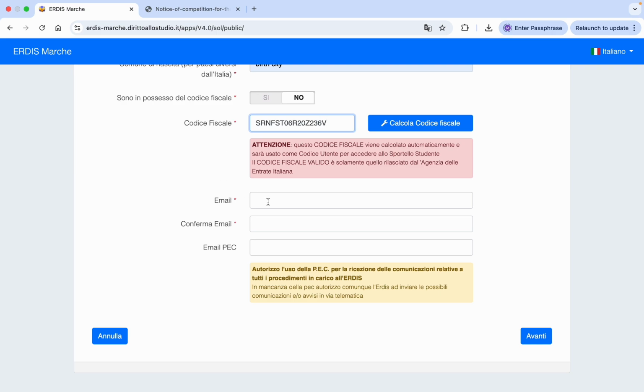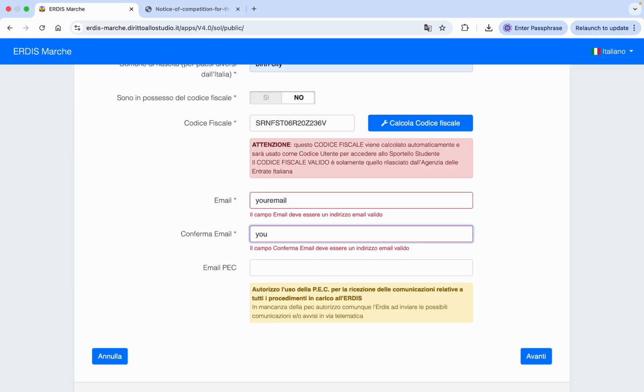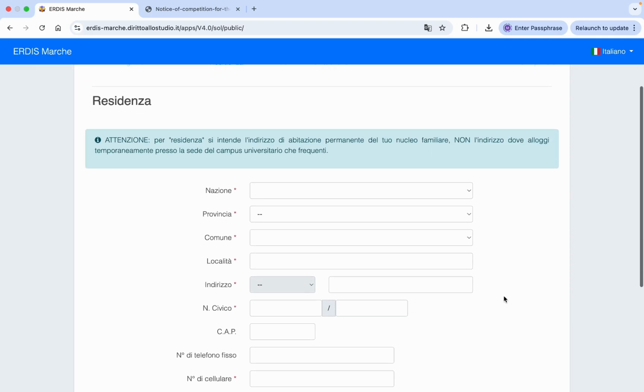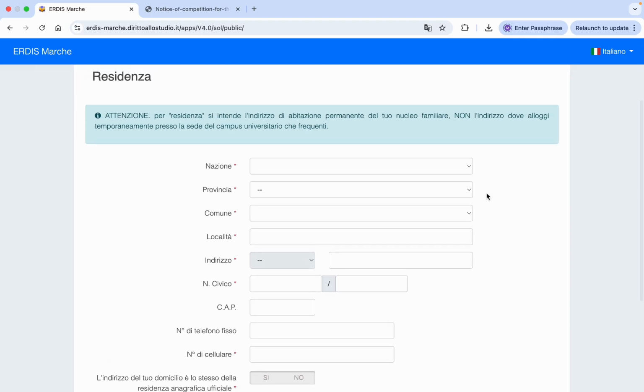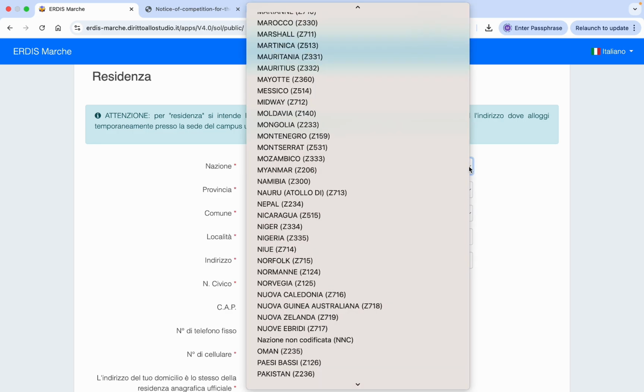Then here you need to enter your email ID. When you enter your correct email ID, then there will be no error. And again you need to enter your email ID. After entering your email ID, you need to click on Avanti, which is for next. So here you need to write your address details. First, nazione means your country. So let's say continue with Pakistan.